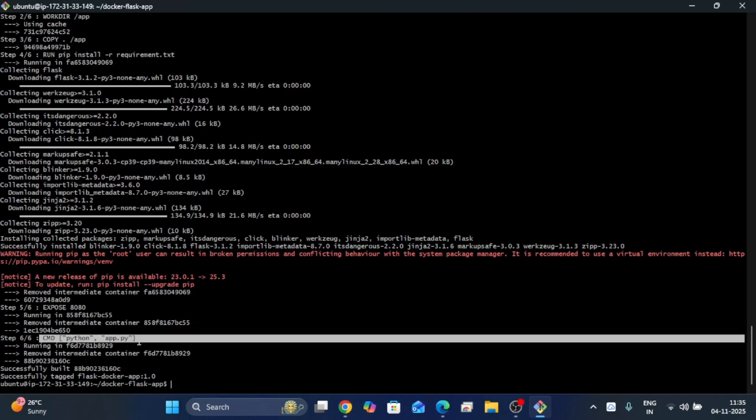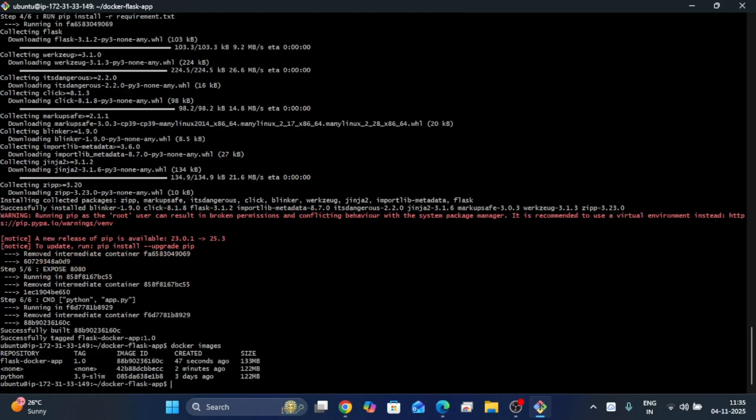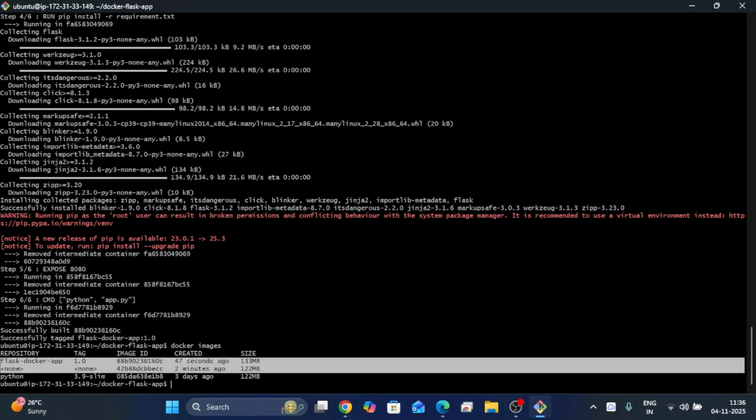Next we have to check the Docker images to see whether the image was created or not. Docker images. See here, the flask-docker-app 1.0 tag image is successfully created.